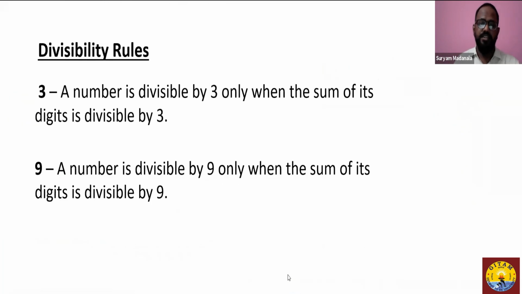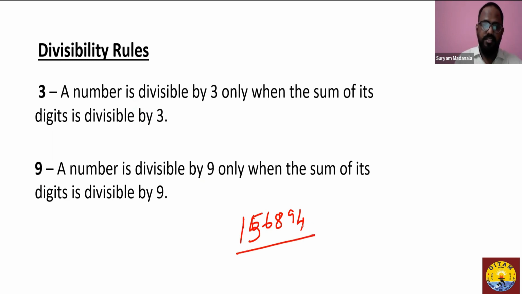So 3 and 9. Again, I take a random number: 1, 5, 6, 8, 9, 4. So I've taken an even number. Now you would be thinking that since it's an even number, it will definitely not be divisible by 3. No. There are a few multiples of 3 which are even numbers, which are definitely divisible by 3. For example, 6, 12, 18, all these are even numbers. They are definitely divisible by 3.